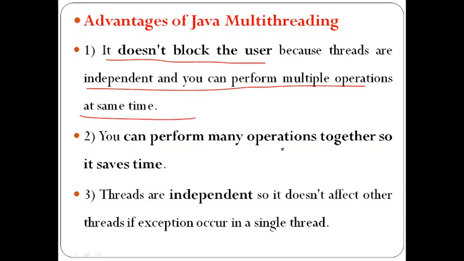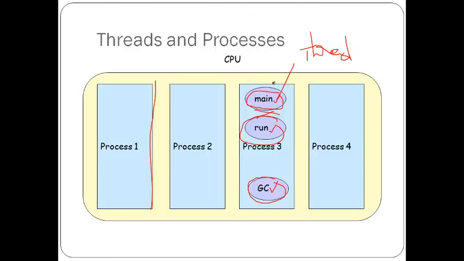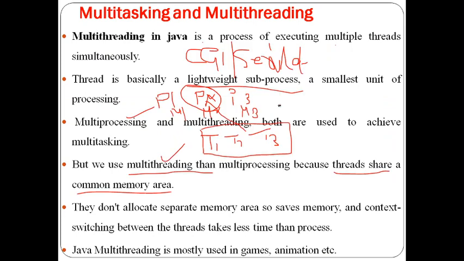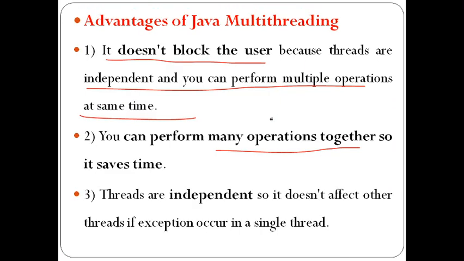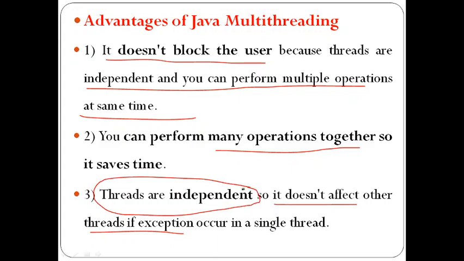As I told previously, in a single program I am performing 3 activities; like that you can perform multiple activities, and the threads are independent. So one thread's output doesn't affect the other thread. For example, if one thread generates an exception due to any problem, that exception is not going to influence the other thread. Why? Because the threads are independent of each other. This is the main advantage of multi-threading.